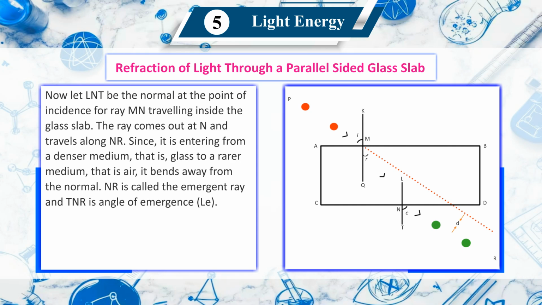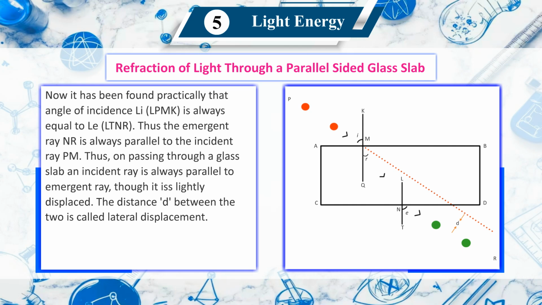For ray MN traveling inside the glass slab, the ray comes out at N and travels along NR. Since it is entering from a denser medium, that is glass, to a rarer medium, that is air, it bends away from the normal. NR is called the emergent ray and angle TNR is the angle of emergence, angle E. Now it has been found practically that the angle of incidence, angle I, angle PMK, is always equal to angle E, angle TNR. Thus the emergent ray NR is always parallel to the incident ray PM.